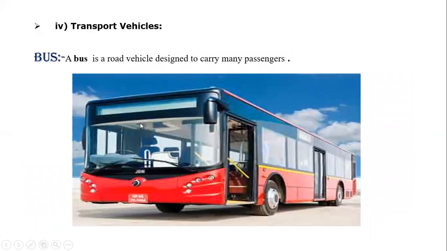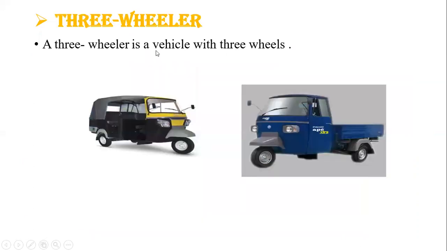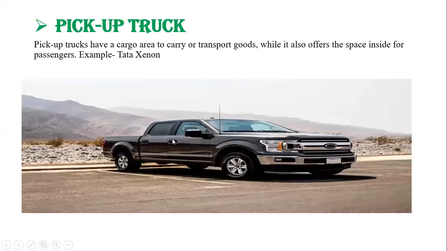Next car body type is transport vehicle. Under this transport vehicle, a bus is a road vehicle basically used for the purpose of carrying many passengers. Everyone generally knows this. And three-wheeler under this category is a vehicle having three wheels. This is used for luggage and goods transportation as well as for passenger transportation also.